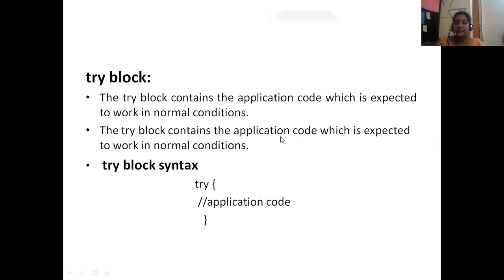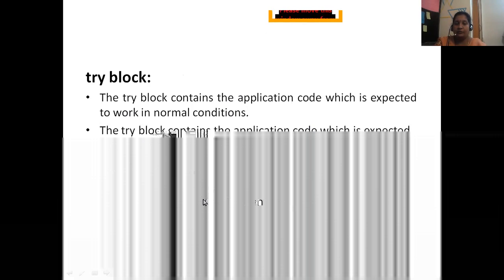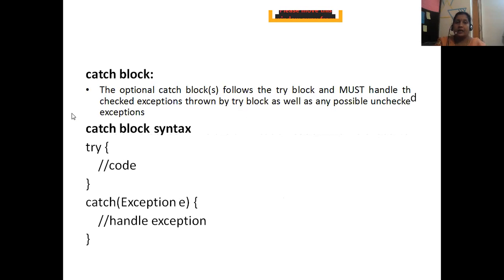The try block contains the application code which is expected to work in normal conditions, which means if you have some error, it has to be handled properly. What is the syntax? Already I told you. Try, open bracket, then the application code. That means if you feel that this code will create a problem, you put it inside and close the braces.